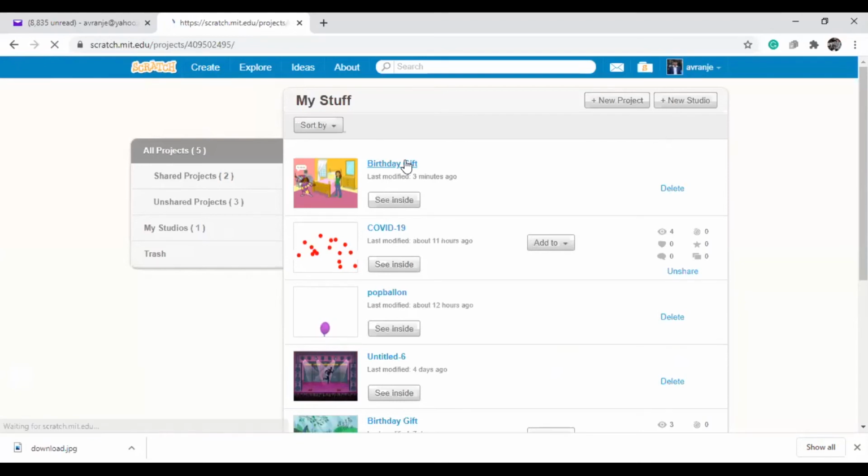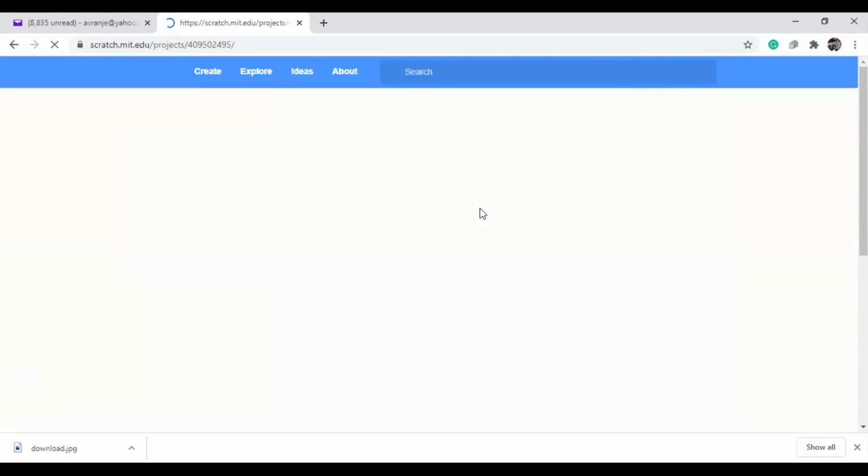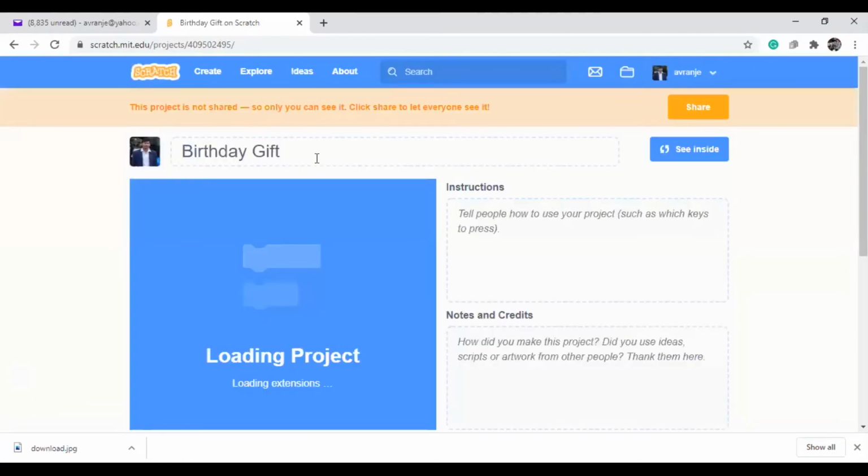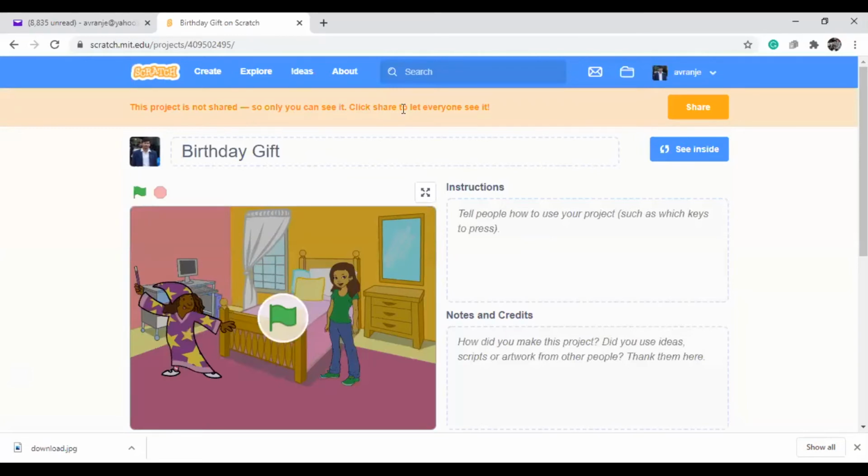I click on this one. Okay, so here birthday gift is there. Here this project is not shared, so only you can see it. Click share to let everyone see. Before clicking on this one, I need to write some instructions, how to play this game, and these things I can write.